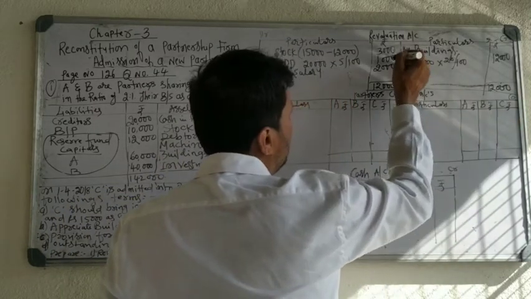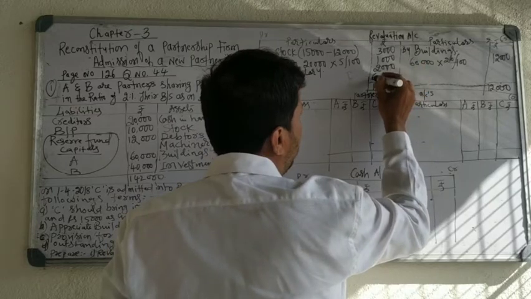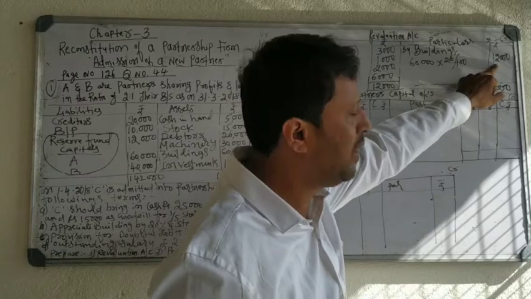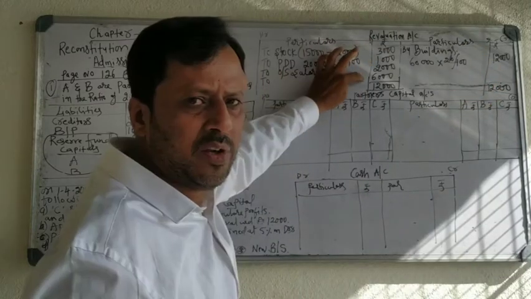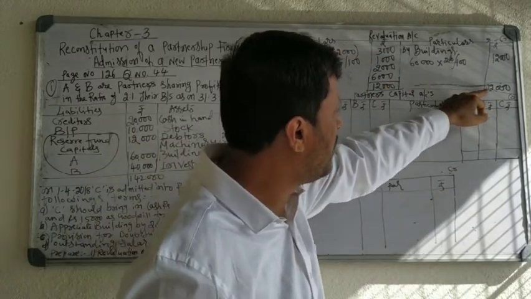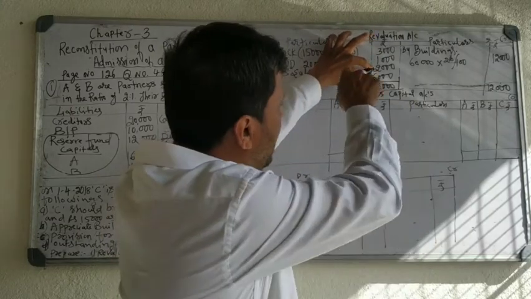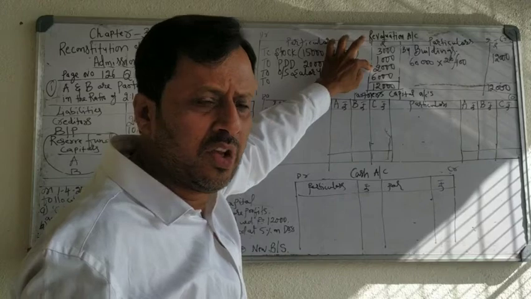From 12,000, loss 6,000 is deducted, you will get the remaining 6,000. It is profit. If the income is more and loss is less, you will get profit. 12 minus 6, so the remaining profit is 6,000.